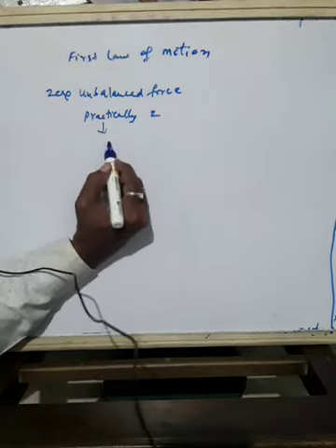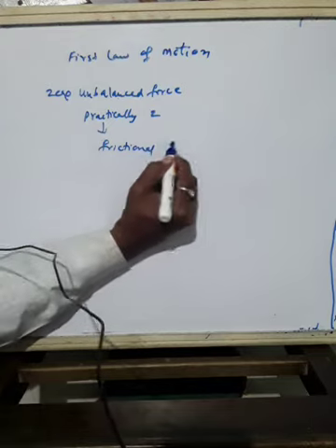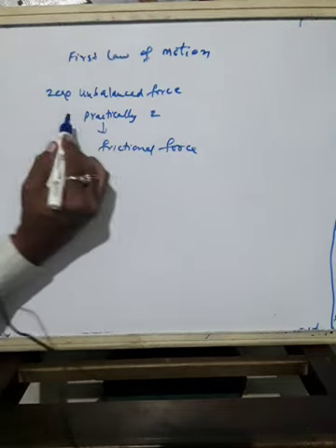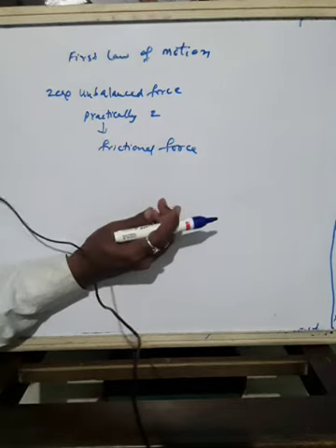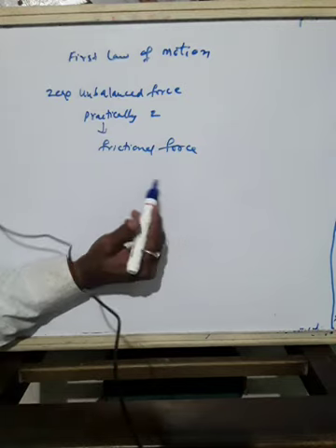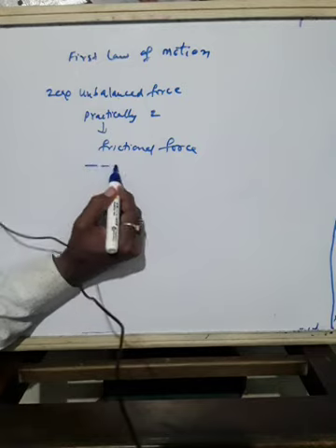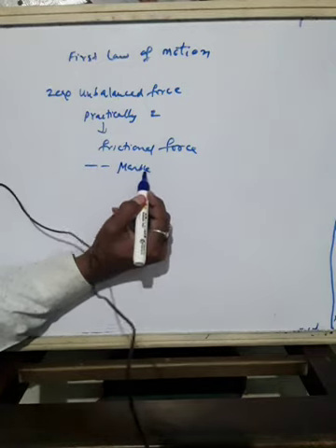That's why there cannot be zero unbalanced force. Thus, in practice, the marble stops after traveling some distance.